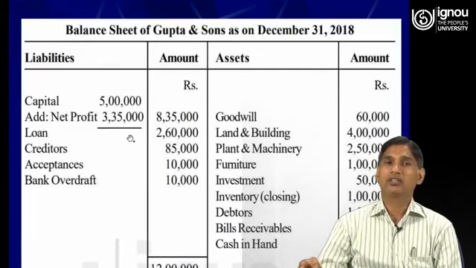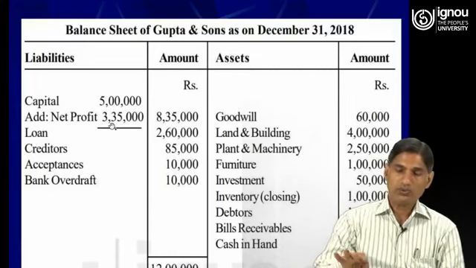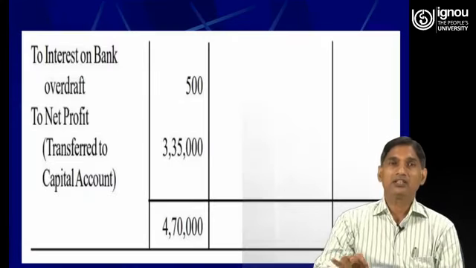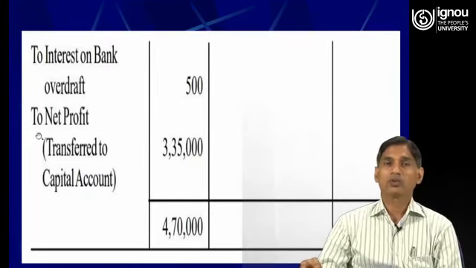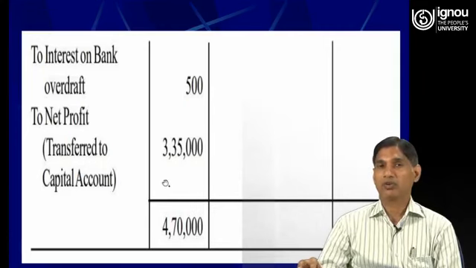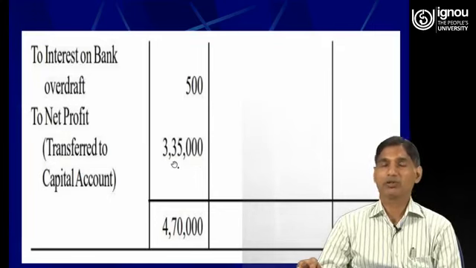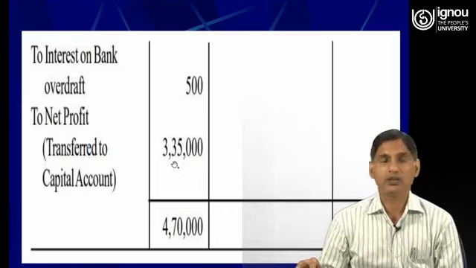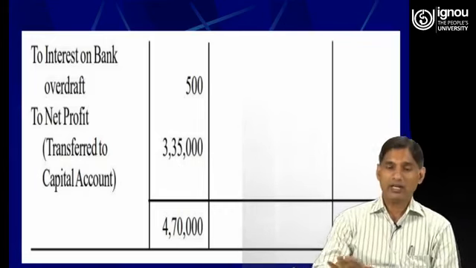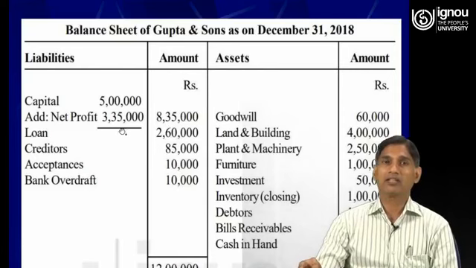So the amount of capital is given in the trial balance, rupees 5 lakh. Add net profit 3,35,000. If you go back and see the profit and loss account, we come to know that the firm has earned a net profit of rupees 3,35,000. Therefore this amount will also be added to the capital. So in the balance sheet this amount of rupees 3,35,000 has been added, and the amount of capital is 8,35,000.